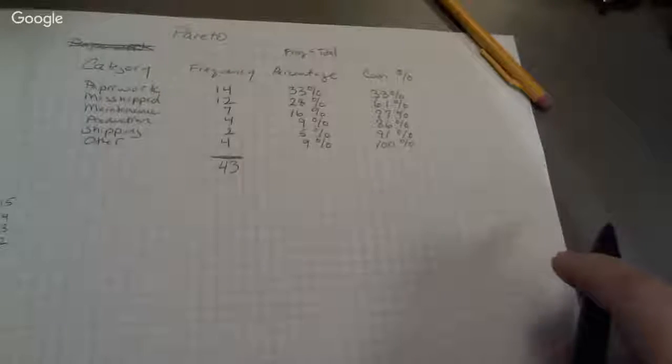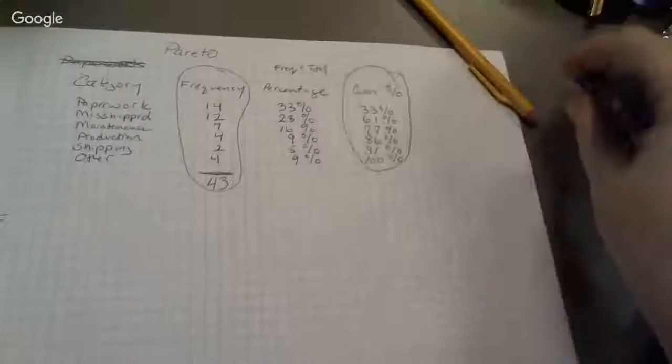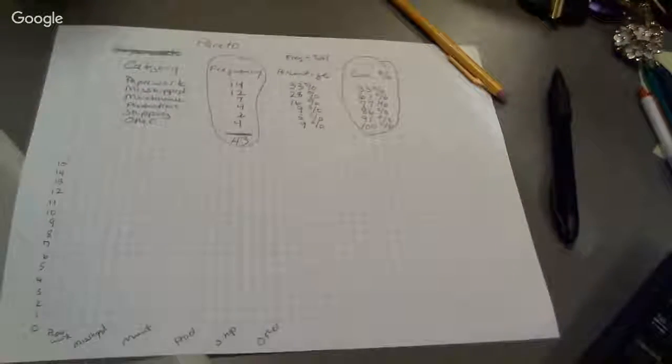Now, the thing to remember is that we are only going to graph the frequency column and the cumulative percentage column. We do not graph the percentage column. We just need it to get the cumulative percentage. So the first thing we do is we do a regular column chart designating each of our categories and their count. So the first count is paperwork, and paperwork was 14.